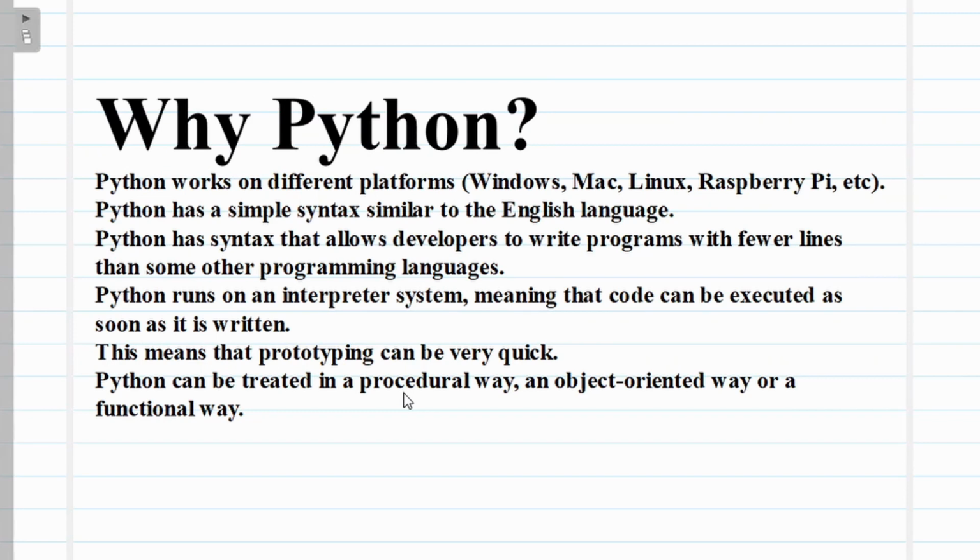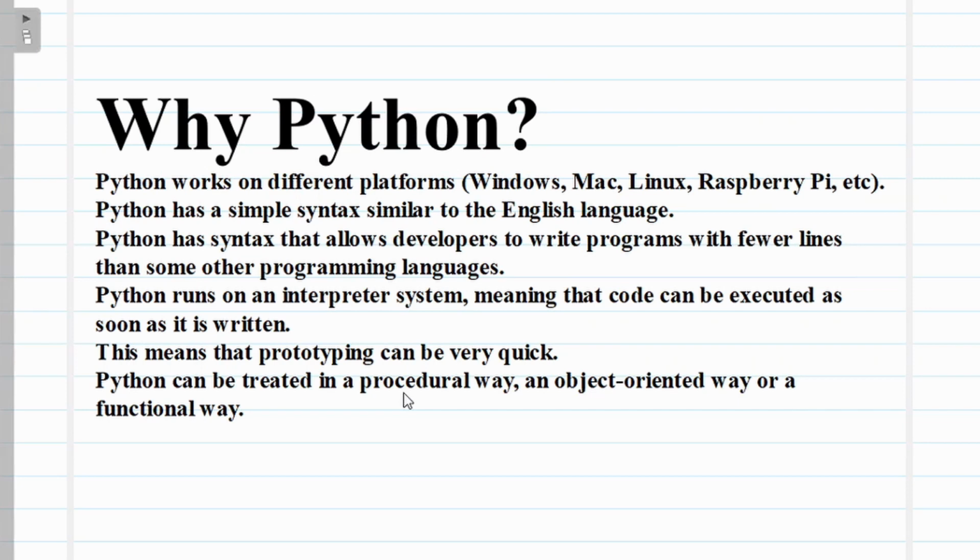Python syntax allows a developer to write a program with a few lines. Just imagine the C language, which we have already seen. In the C language, in the first program, we print hello world. That's simple, but we have to use a few lines: we add a header file, then include int main, then use printf, which is the syntax to print hello world, then a return statement. This takes 6 or 7 lines, but in Python we just use print. That's it. Print hello world. This one line is enough in Python. So 7 lines are reduced to one line in Python.